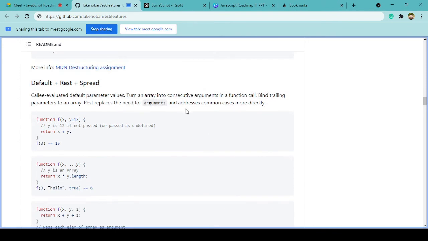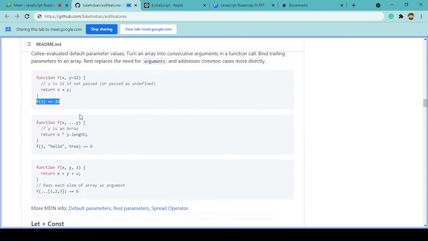They have mentioned a new feature in functions that we can use, which is default arguments. As you can see, these two arguments x and y are there, right? So instead of passing two values, we can pass only one value, and we can still get the output when we are giving default arguments, right? y is 12 if not passed. So whenever you don't pass a new value for this function, we'll get the output as 15. As you can see this expression will give the value as true.